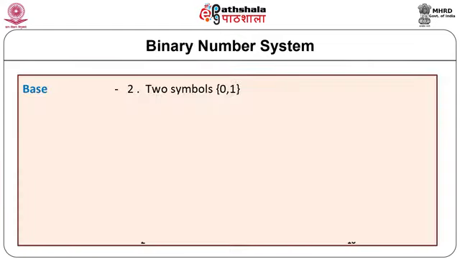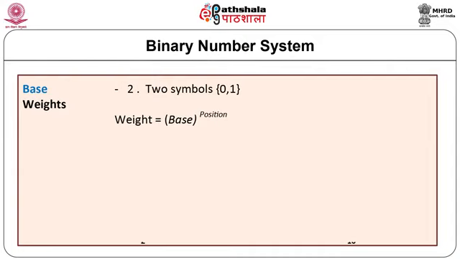The binary system is a base 2 system. There are two distinct digits, 0 and 1, to represent any quantity. The two digits 0 and 1 are called binary digits or bits. For an n-bit number, the value of the bit in each column depends on its position.